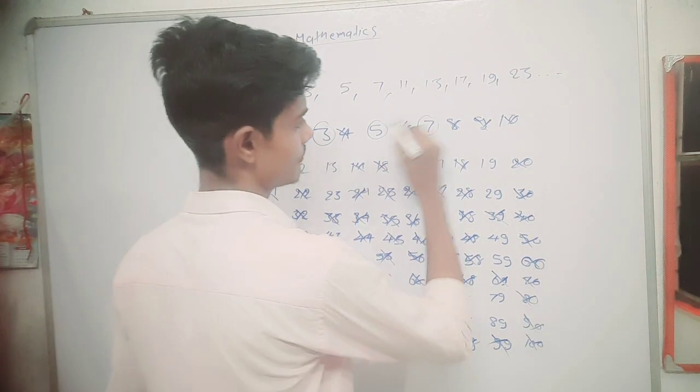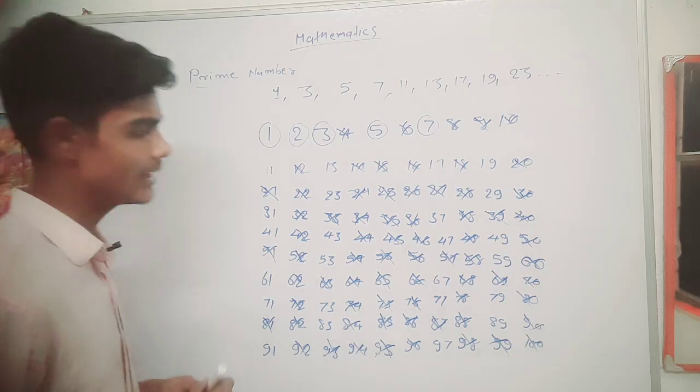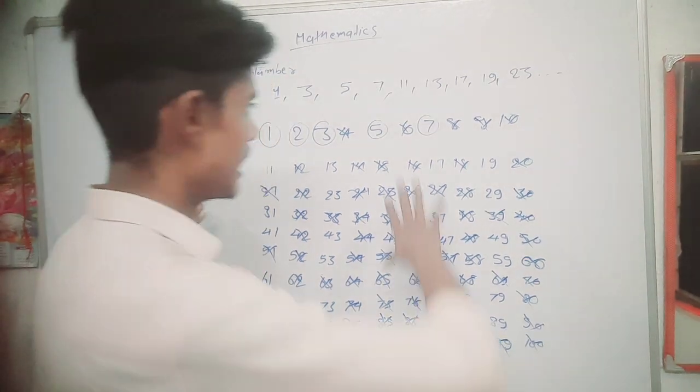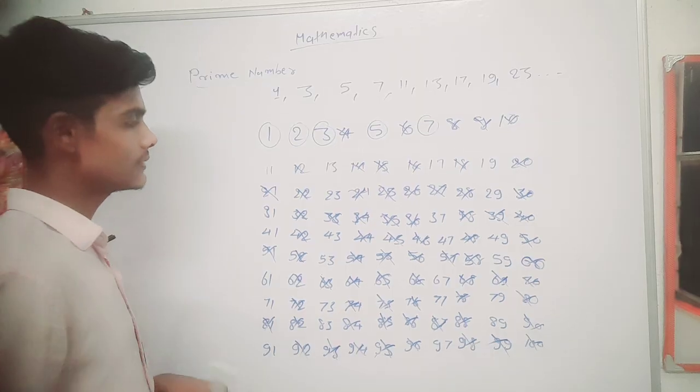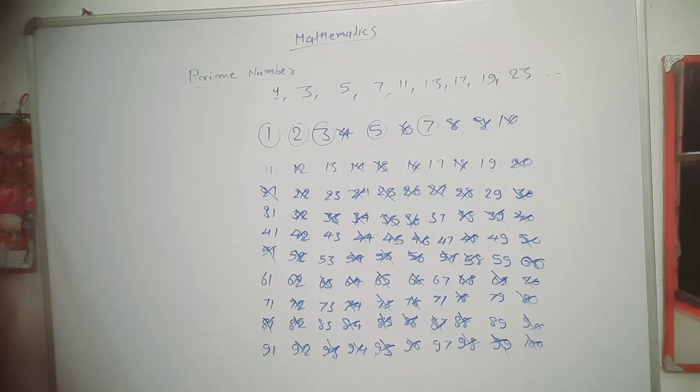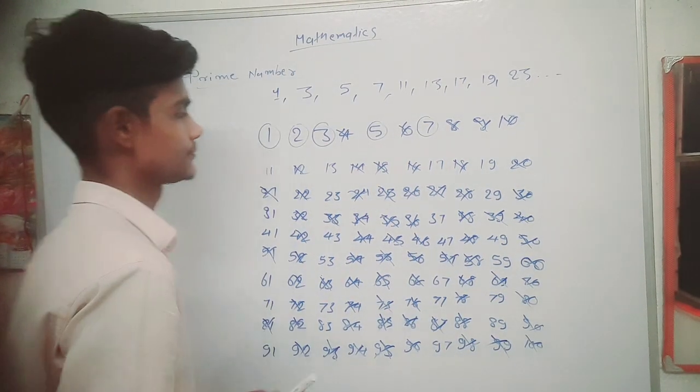Now the 7. I will cut all the numbers that are divisible by 7 also. Understand? So now I started cutting these numbers.